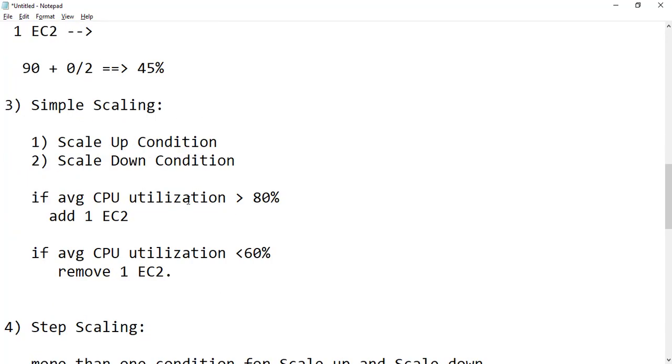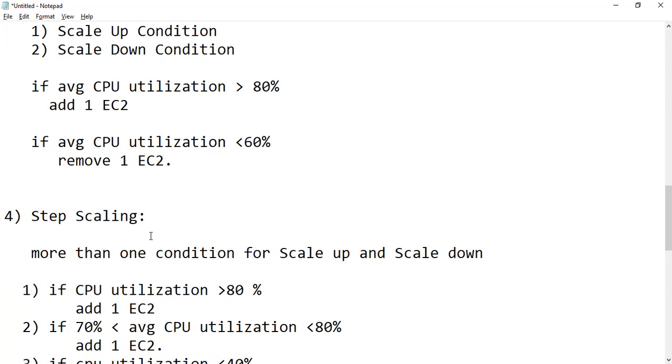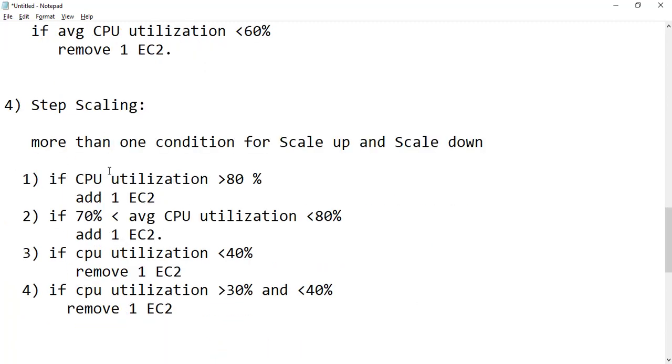Third is simple scaling, wherein we can give one scale up and one scale down condition. So I can say if my average CPU utilization is greater than 80, add one EC2. If it is less than 60, remove one EC2. Similarly, for step scaling, we can give multiple scale up and multiple scale down conditions. So it will be like a step format. We are incrementing or decreasing one by one, rather than incrementing all at once, right? So this is the most advantageous scaling which we can see.